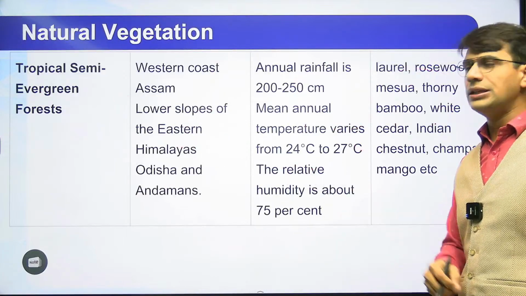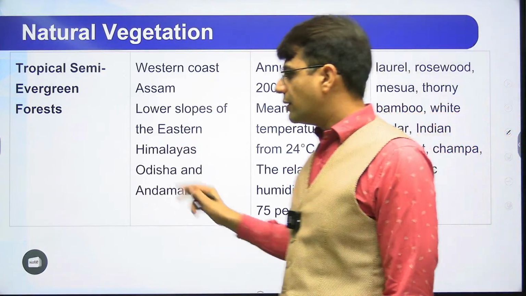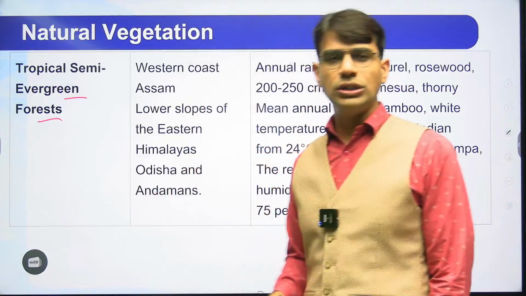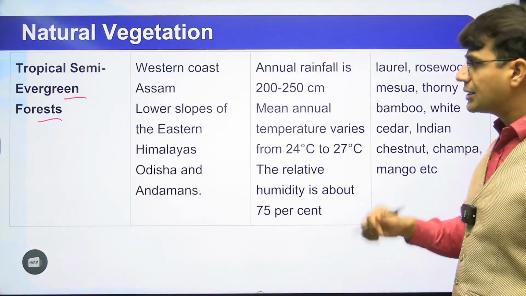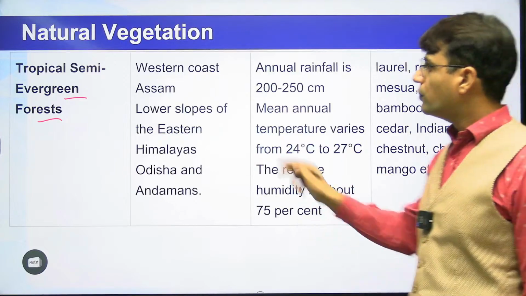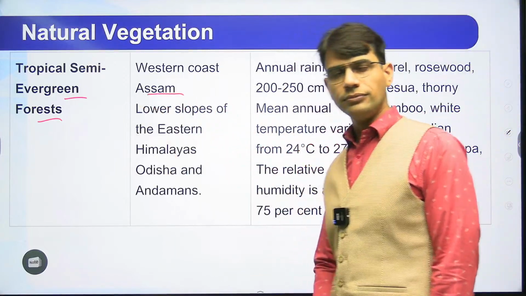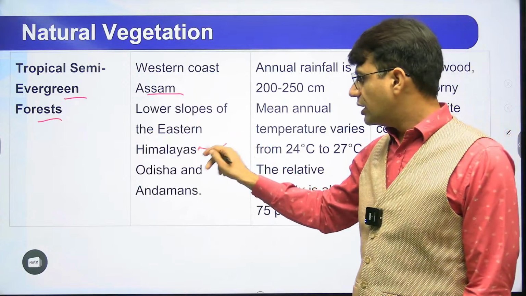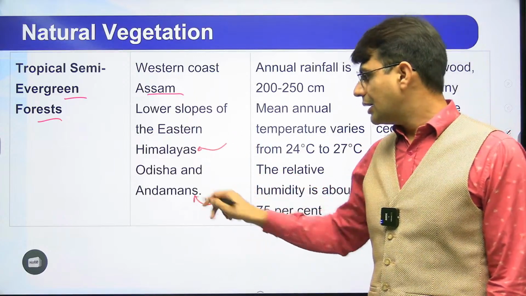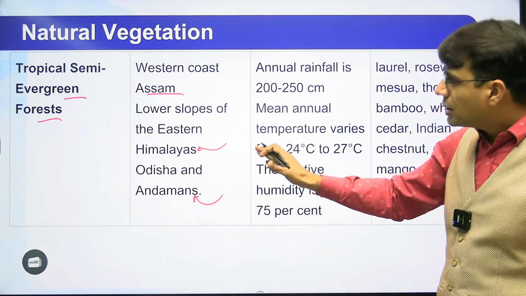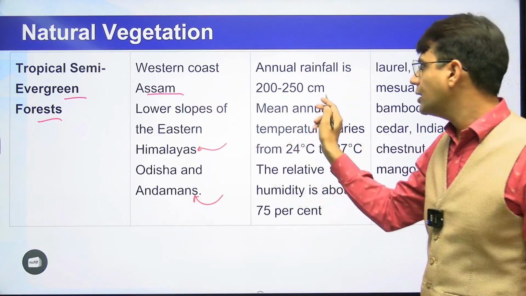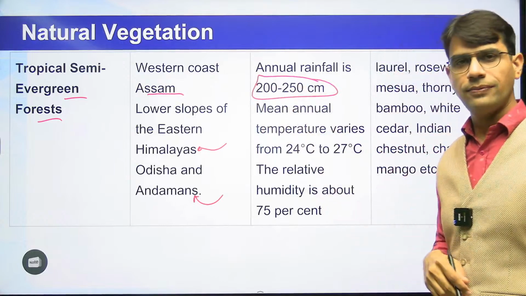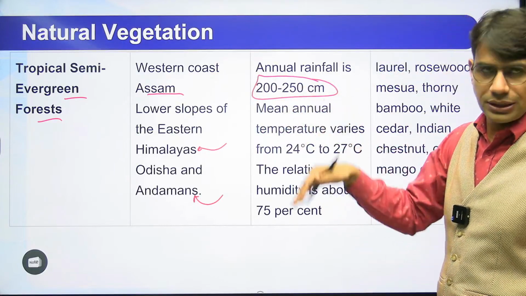Now let's come to the tropical semi-evergreen forest. When it comes to the tropical semi-evergreen forest, then what do we have? Western coast of Assam, lower coast of Eastern Himalayas, Odisha region, Andaman region. These are the areas where the rainfall is less than 250 centimeter but more than 200, like 200 to 250 centimeter. There the rainfall was 250 and more than that.